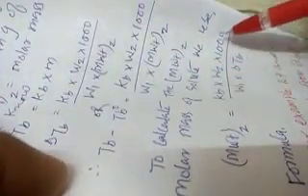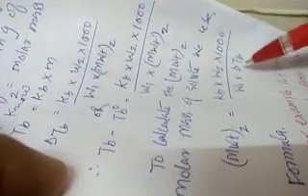To calculate the molecular weight 2, that is the molar mass of solute, we use MWT2 is equal to Kb into W2 into 1000 divided by W1 into delta Tb. So these are the various formulas.